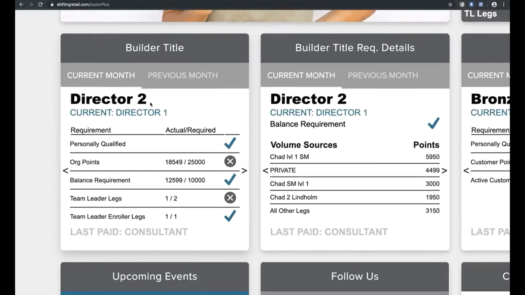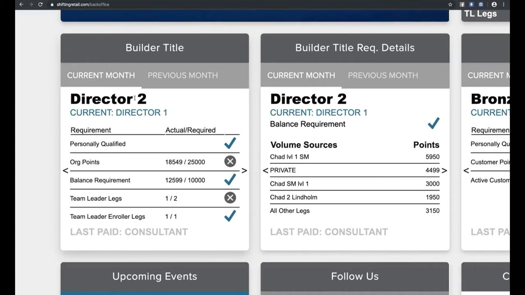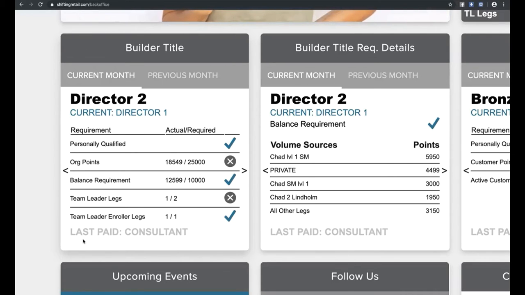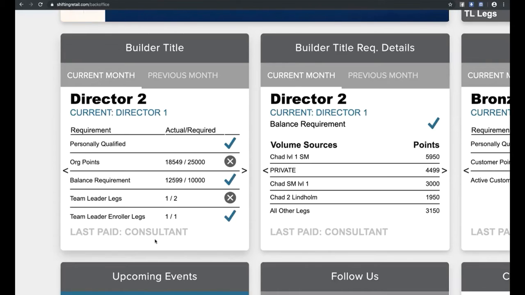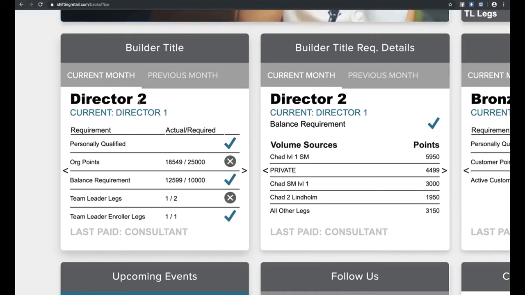Now, this example is a Director 2. The top line here shows what your next goal is. And when it says current, it shows what you currently are qualifying at. So this social marketer's current title is Director 1, but their next title up above them is Director 2. And in this example, and again, this is a dummy account, it also has your last paid title, which in this example was a consultant. So they were consultant last month. They jumped all the way to Director 1 this month, and their next rank ahead of them is Director 2.